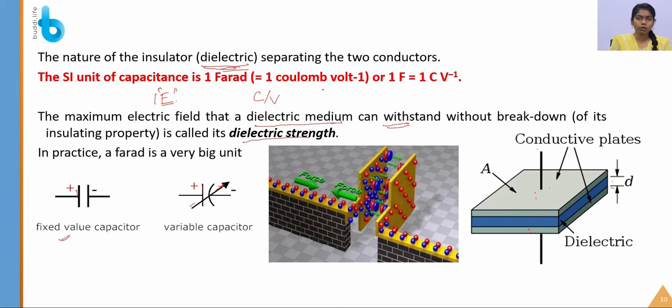Let's see another formula for capacitance also. Students, also remember that C does not depend on Q and V. Though it has the formula C equals Q by V, it does not depend on Q and V. It only depends on the size, shape and the distance between the plates.